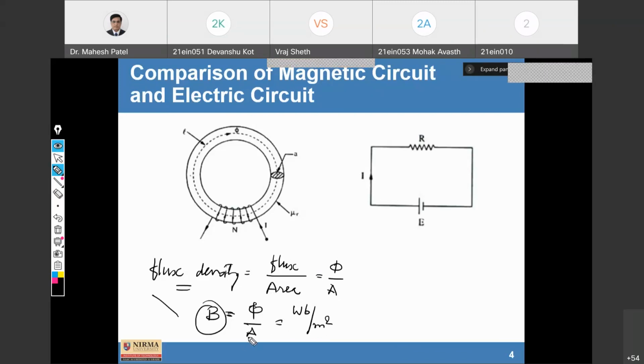Flux is in Weber, area is always in meter square. So Weber per meter square or Tesla is the unit of magnetic flux density here.